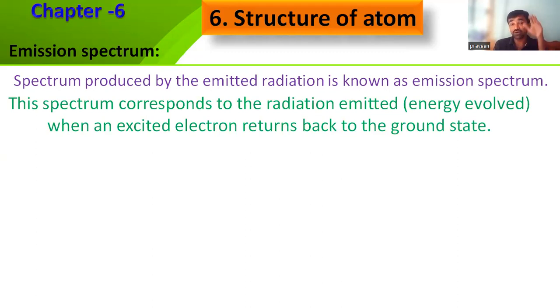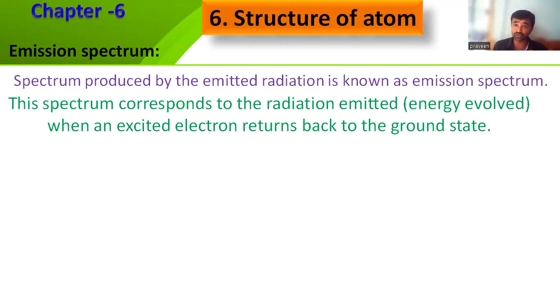That excited electron returns back to the ground state. So from a higher level to a lower level, if you are jumping, then your energy is lost. Generally, outside the atom, if you are coming from a higher level to a lower level, your potential energy decreases.